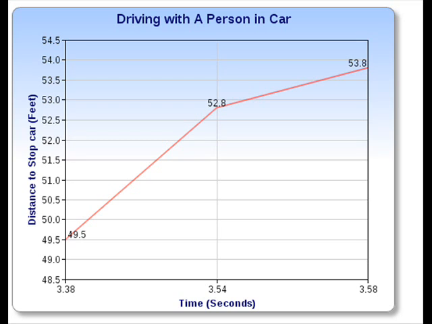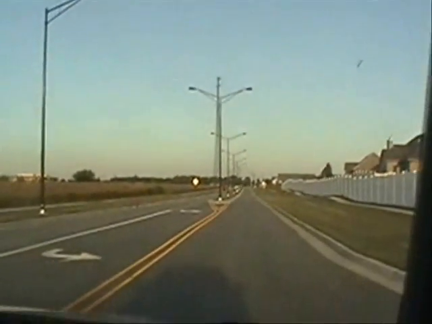The second of the trials we performed was having a person react to a person waving their arm down, with a person with them in the car. This graph shows a positive upward trend in the relation between reaction time and reaction distance, like we would expect. This graph is analyzed with the graph of no distractions. It is important to note that the total time for the car to stop went up by 0.5 seconds, which would indicate an increase of 0.5 seconds for reaction time. When we look at this video, we are able to get a first-hand look at just how distracting a person in the car can be.